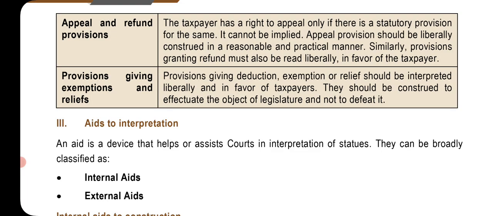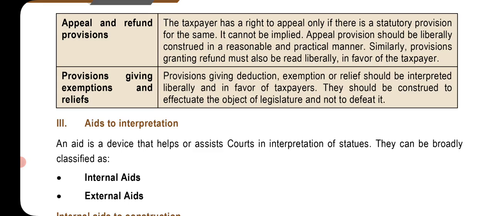Appeal and refund provision. The taxpayer has a right to appeal only if there is a statutory provision for the same. It cannot be implied. Appeal provisions should be liberally construed in a reasonable and practical manner. Similarly, provisions granting refund must also be read liberally in favor of the taxpayer. Provisions giving exemptions and relief. Provisions giving deduction, exemptions, or relief should be interpreted liberally and in favor of the taxpayer. They should be construed to effectuate the object of the legislature and not to defeat it.